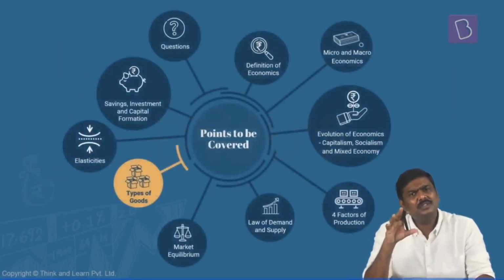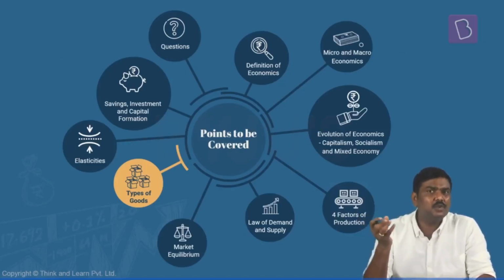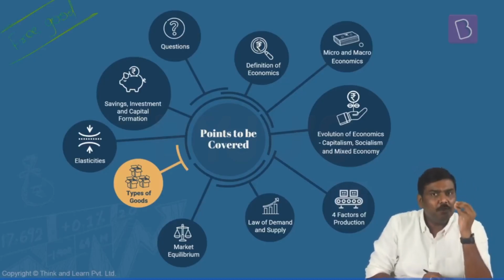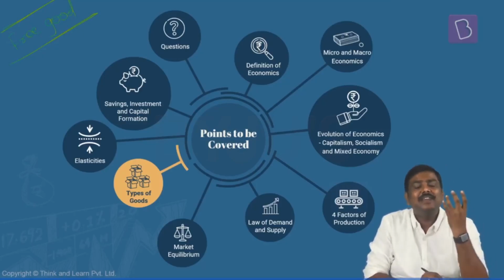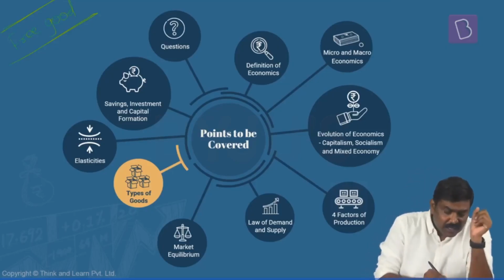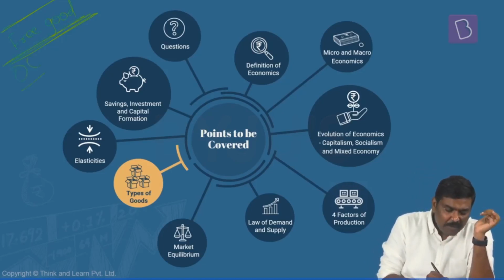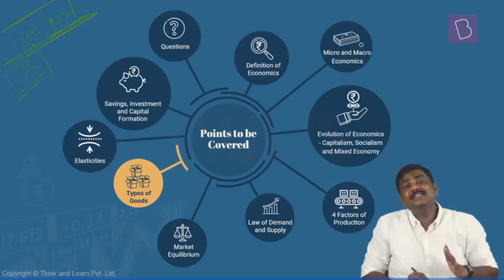In addition to these types of goods, in the market or in newspapers, etc., you will also come across some other types of goods. One best example for that, remember the name here, there is one more type of good which is called a free good. What do you mean by a free good? You don't have to pay for this particular good to purchase it. I can understand this, right? In the name itself it is given. A free good essentially is a good for which you don't have to pay in the market. And remember this, in case of a free good, because there is no question of any payment involved, we generally say that the opportunity cost for a free good is zero. Is it okay? Opportunity cost for a free good is zero.